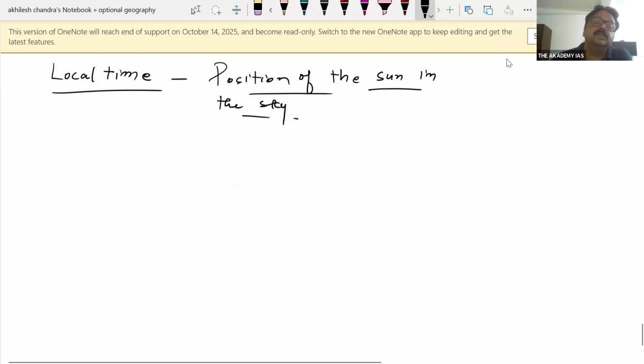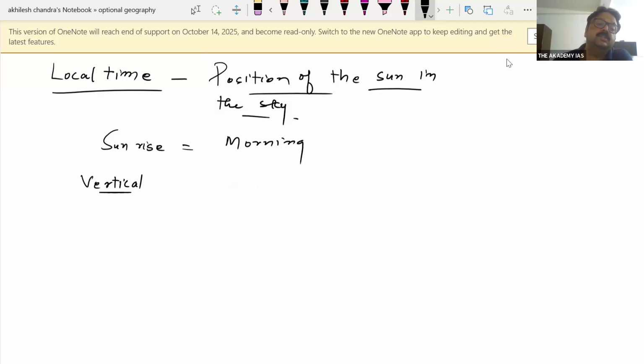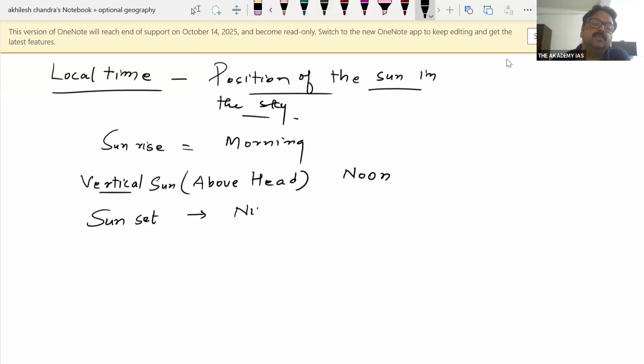What does it mean? If there is a sunrise, certainly there is a morning. If there is a vertical sun above head, this is characterized by noon, and sunset marks the evening followed by night. So this is what local time is, which is decided by the sunrise and sunset.